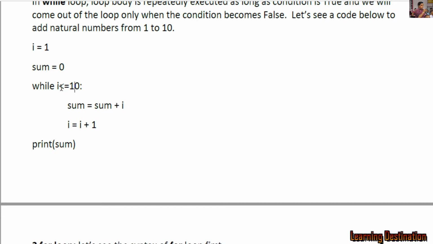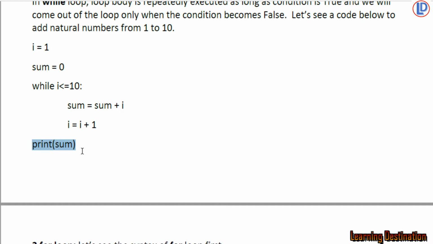From here we will again go to the condition of the while loop, that I is less than or equal to 10. I became 3, and 3 is less than or equal to 10, true. Sum = previous sum, which was 3, plus 3 will become 6, and I = I + 1 will become 4. So in this way the loop will continue, and finally the value of I will reach 11. 11 less than or equal to 10 will be false, and in that condition we will come out of the loop and the print sum statement will be executed, which will give us the sum of all the numbers from 1 to 10.